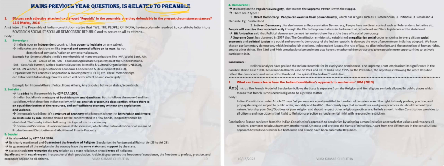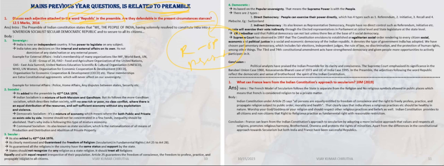This is the first part of the question demands. And the second part of the question is whether it is defendable in present circumstances. So we are dealing with the republic added in the original preamble, and in current circumstances we have to discuss whether it is defendable or not in the present scenario.